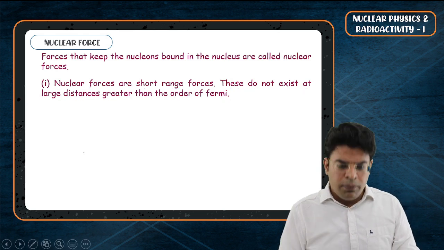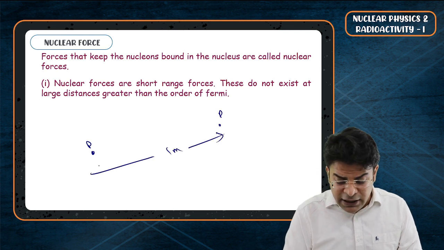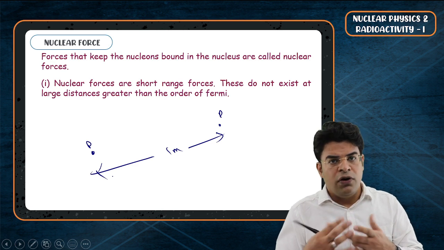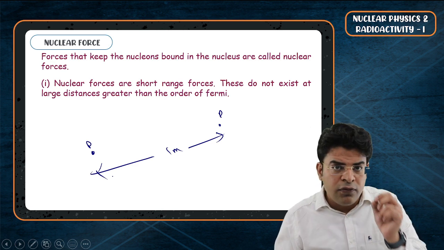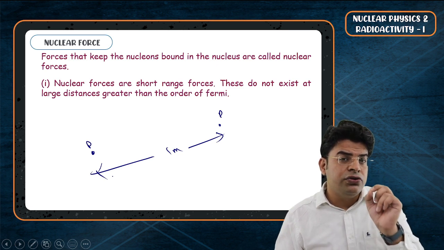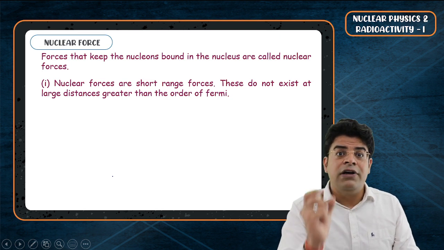So you can't place 2 protons at separation of 1 meter and expect them to attract each other because of nuclear force of attraction. For nuclear force to be active, the separation between the nucleons should be very small, of the order of the size of a nucleus.